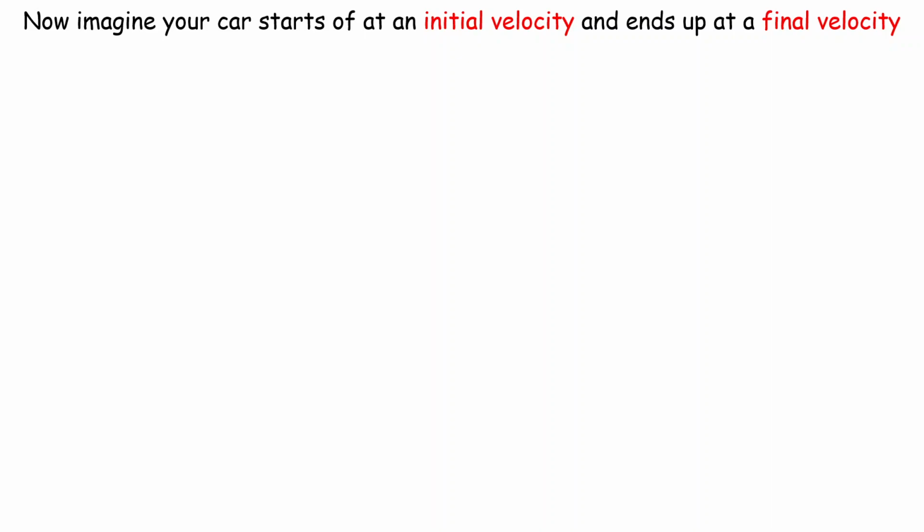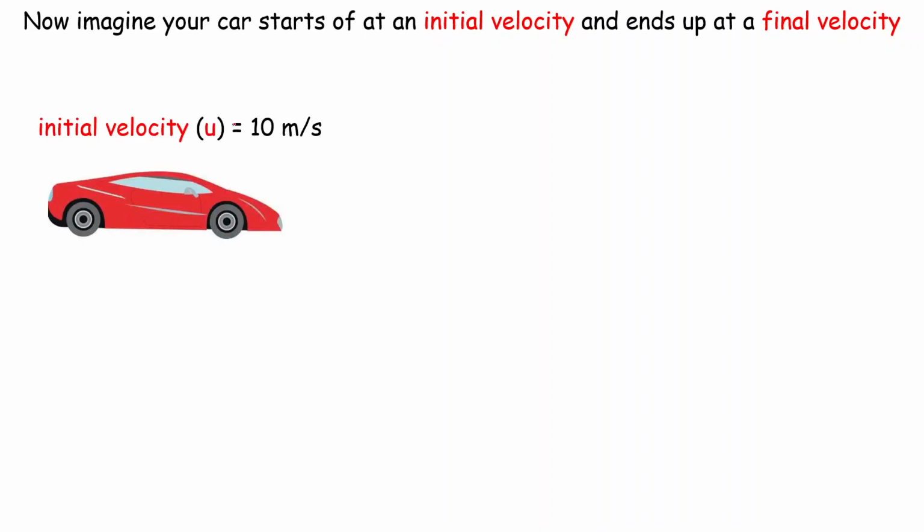So let's look at another scenario now. Imagine your car starts at an initial velocity. That just means at an initial speed, and it ends up at a final velocity, a final speed. We're just saying velocity for the time being. Just think about it as being speed. So you start off at an initial speed and you finish off at a final speed. And we denote initial velocity with the letter u.